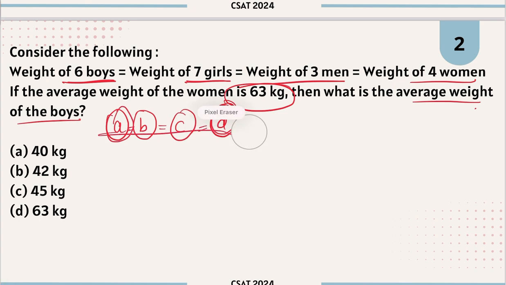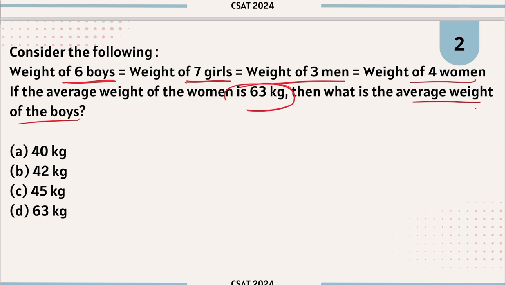So in this question, the first thing you have to understand is this. Next, you have the average weight of women is 63 kg. What is the formula for average? Average is total amount divided by number of items that you have. Here, what is the total weight of the women?